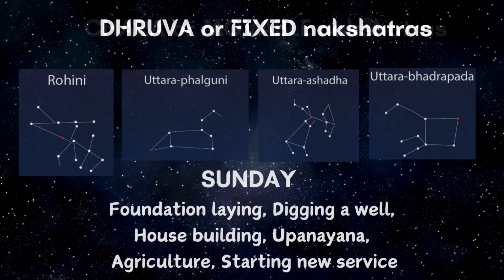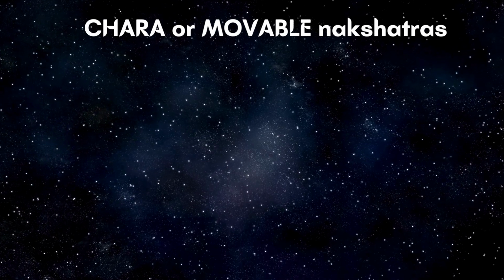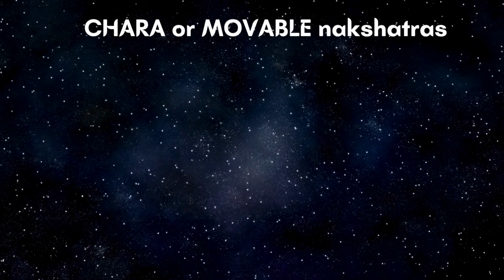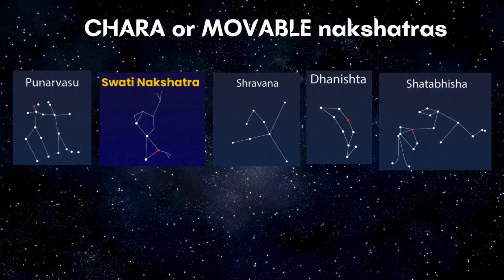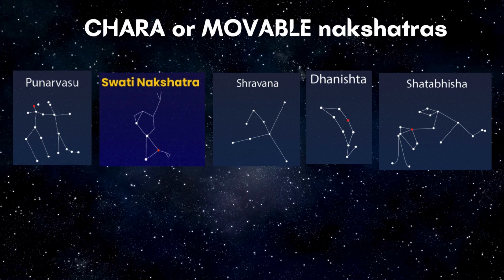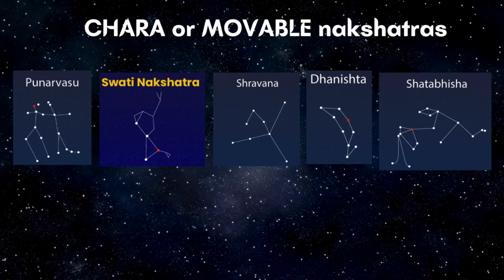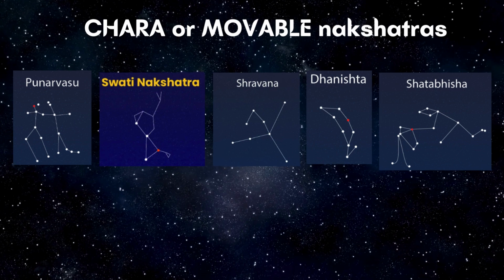Next we'll go to Chara or movable activities. In the Chara or movable nakshatra category, we have 5 nakshatras, namely Punarvasu, Swati, Shravana, Dhanishta, and Shatabhisha. Punarvasu is a Tripadi nakshatra, where the first 3 padas come in Mithuna Rashi, which is a Vayu Tattva Rashi, and the last pada comes in Karka Rashi, which is a Jala Tattva Rashi.